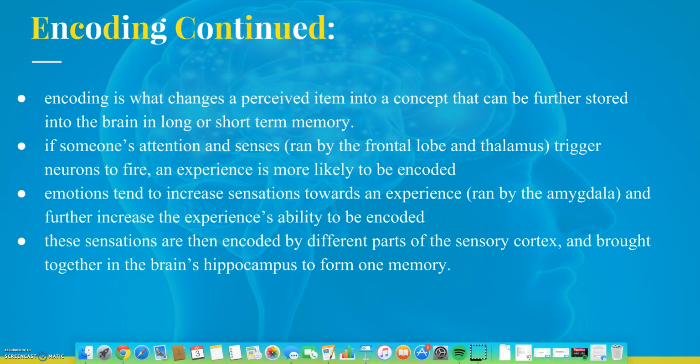Encoding is what changes a perceived item into a concept that can be further stored in the brain in long or short-term memory. If someone's attention and senses, run by the frontal lobe and thalamus, trigger neurons to fire, an experience is more likely to be encoded. Emotions tend to increase sensations toward an experience, run by the amygdala, and further increase the experience's ability to be encoded. These sensations are then encoded by different parts of the sensory cortex and brought together in the brain's hippocampus to